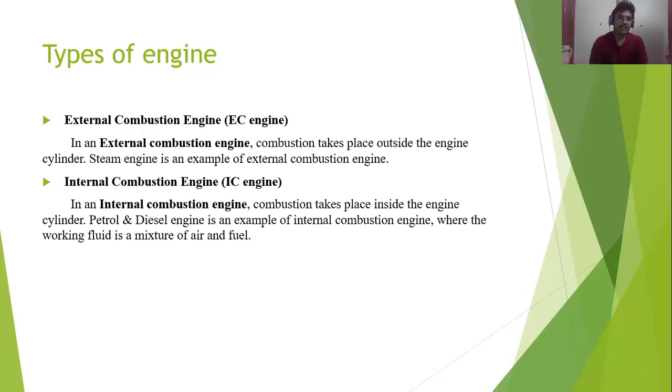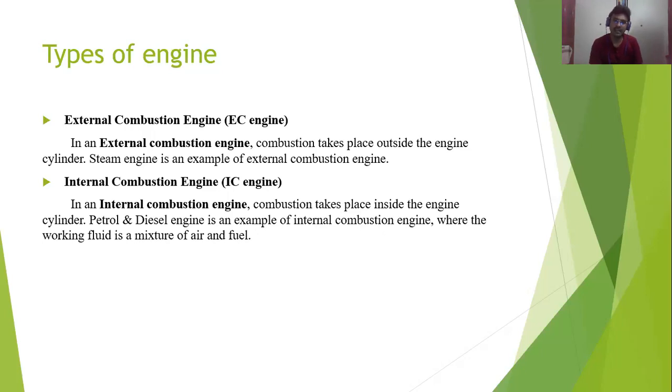Okay, right. What is the difference between the EC engine and the IC engine? In an external combustion engine, the combustion takes place outside the engine cylinder. In an engine there will be a cylinder, but in an external combustion engine there is a separate chamber for combustion. Combustion means burning the fuel.